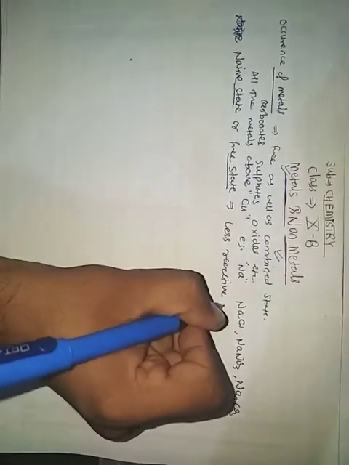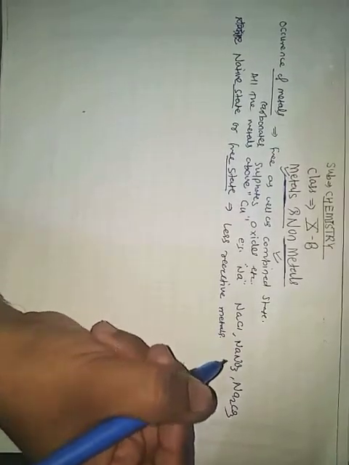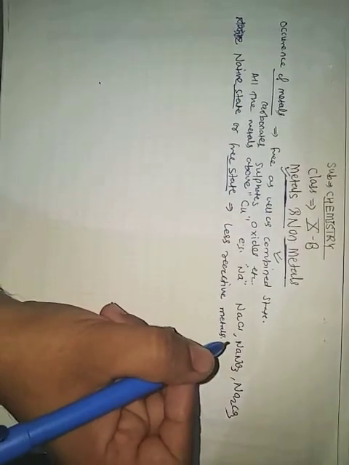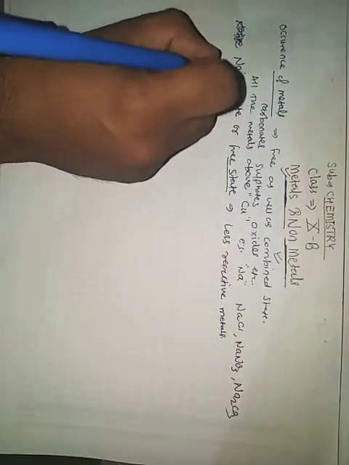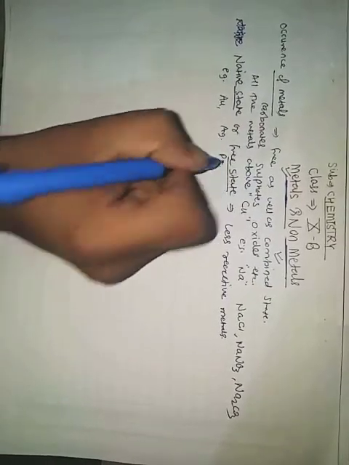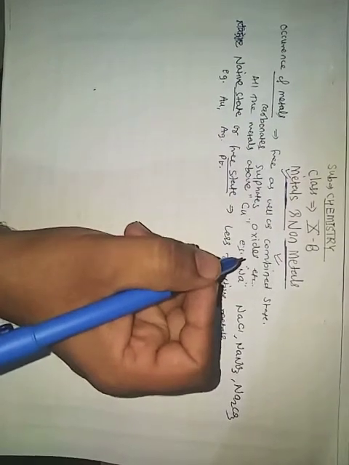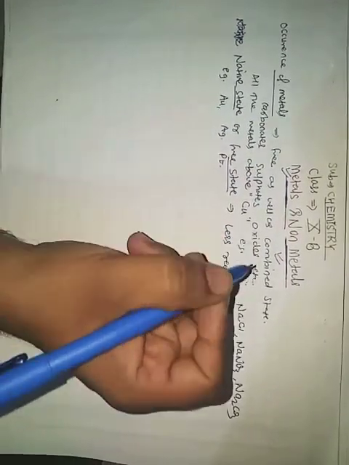As we discussed, for example, gold, silver, platinum, etc. are found in the free, or native, state.